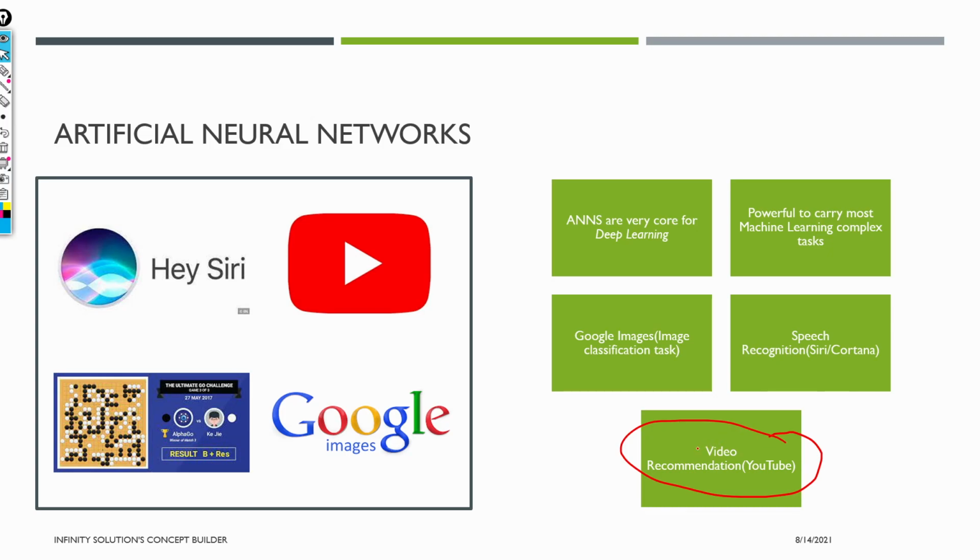Every time you open it, based on your search history and everything, it will recommend some videos. The same thing happens with Google Images: if you type some keyword in Google Images search, it will give the images related to that search, and so on and so forth. Then there is also some intelligent system that is made which can even beat the human in this game. So these are all the things that we are using in day-to-day life.